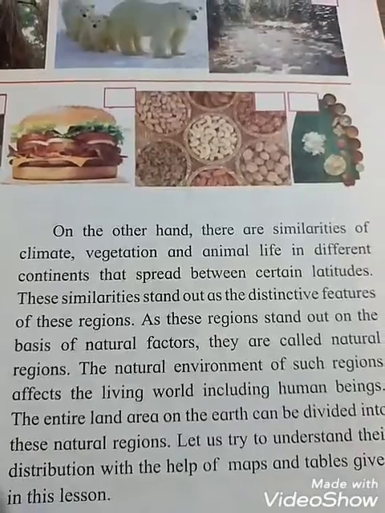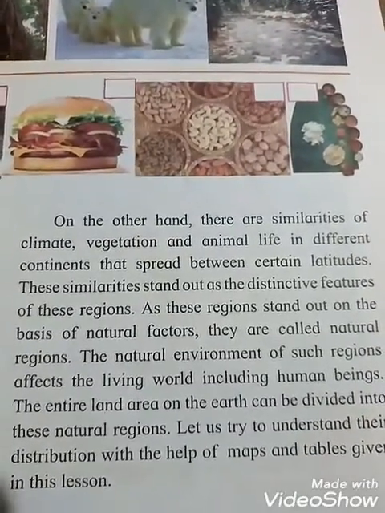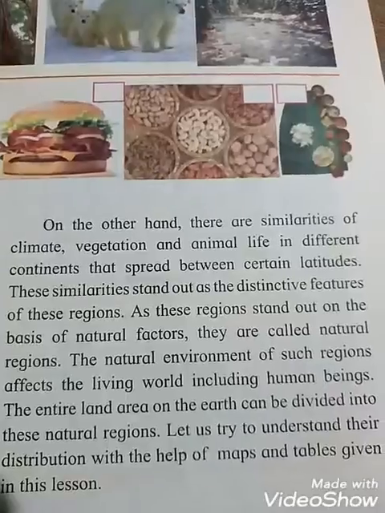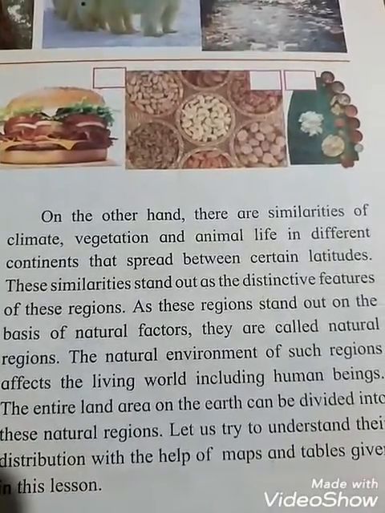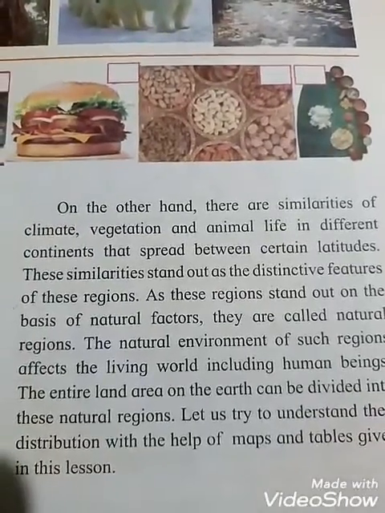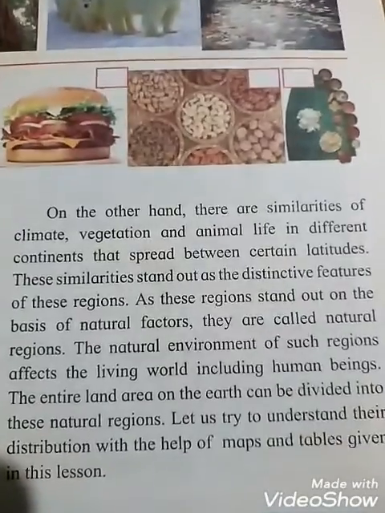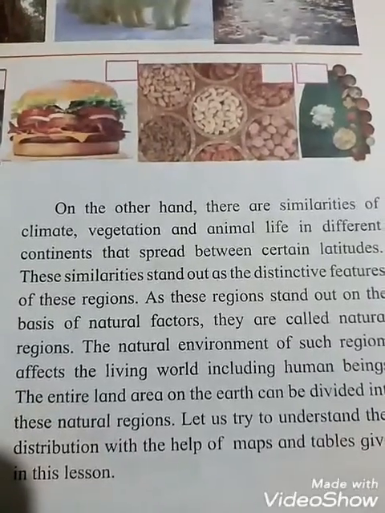On the other hand, students, there are similarities of climate, vegetation and animal life in different continents that are spread between certain latitudes. Okay, these similarities stand out as distinctive features of these regions. As these regions stand out on the basis of natural factors, they are called natural regions.